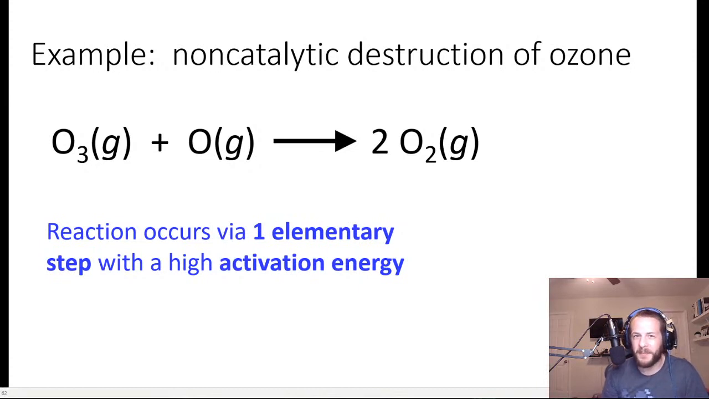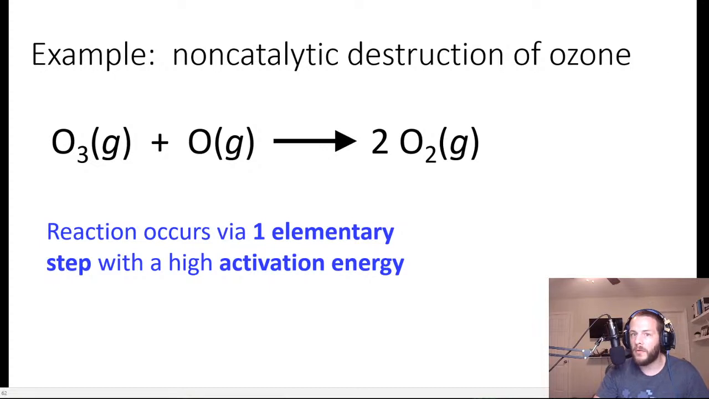So back to the topic of catalysis. This equation is what's called the non-catalytic destruction of ozone, right? So ozone, O3, is a component of the upper atmosphere, right? And it gets destroyed naturally according to this equation, where you have, and this is a one-step mechanism, a molecule of O3 colliding with an individual oxygen atom to produce two O2 molecules. So it occurs via one elementary step.